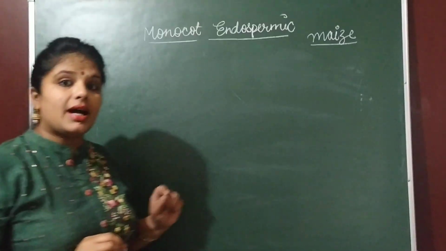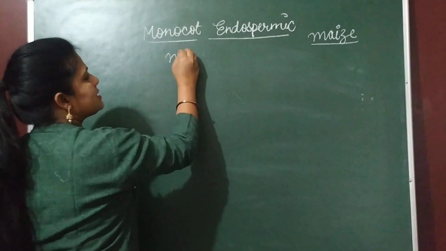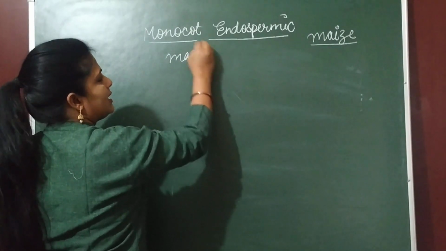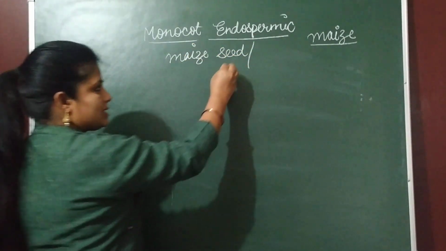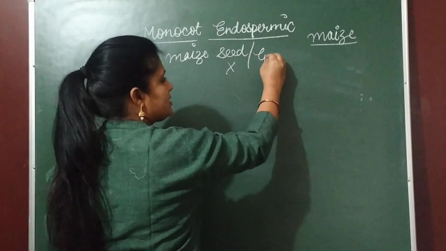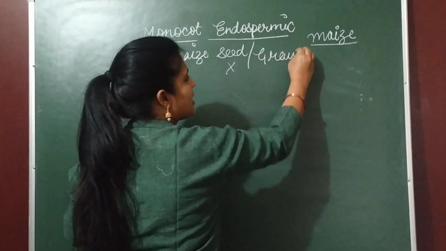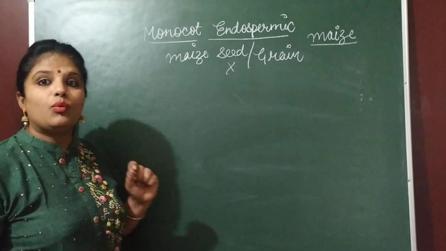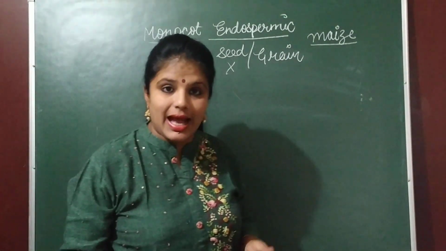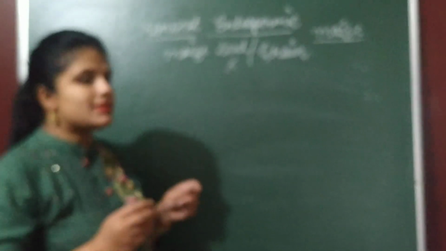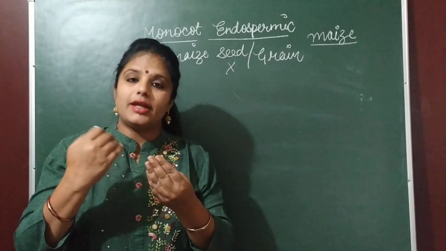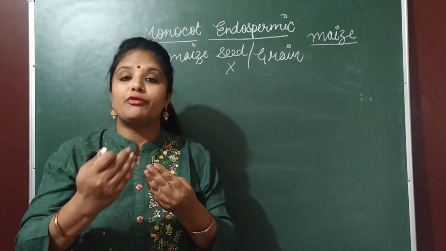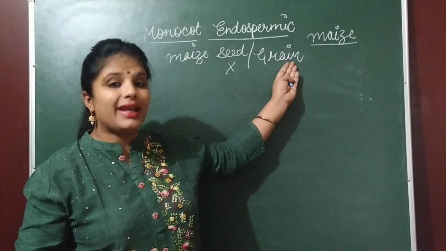First of all, let's understand maize is not a seed. We do not call maize a seed. Have you ever heard of maize seeds? No, this is the wrong term. The right term is maize grain. Now what is the difference between seed and grain? Seed is a thing which is surrounded by seed coat, and fruit is a thing which is surrounded by fruit wall. Now what is grain?